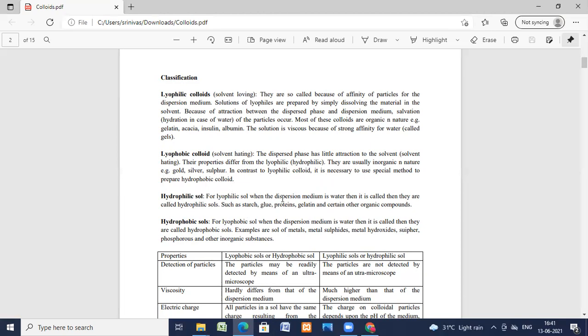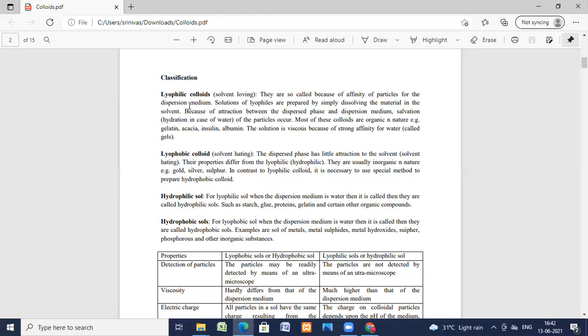For lyophilic sole, when the dispersed medium is water, then they are called hydrophilic soles. Example: starch, glue, protein, gelatin, and other organic compounds. They are called the hydrophilic soles. Now, what is hydrophobic sole?